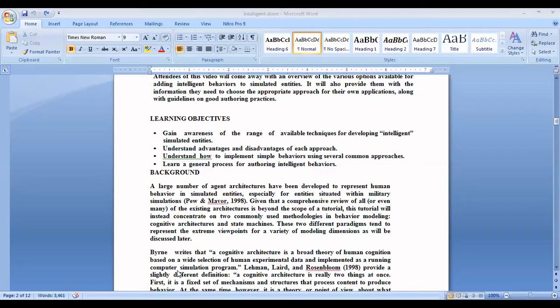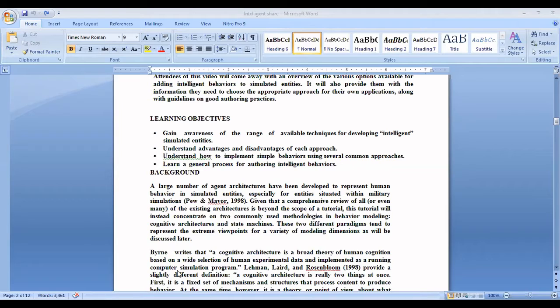Both of these definitions are based on a well-defined psychological theory of cognition, such as the Model Human Processor.